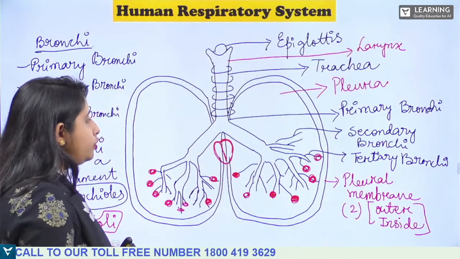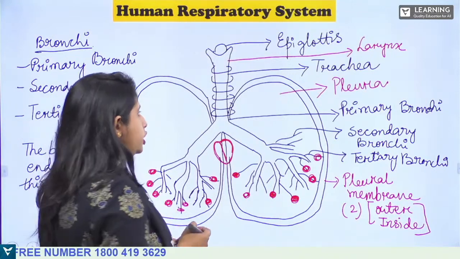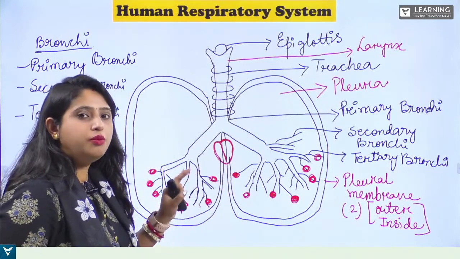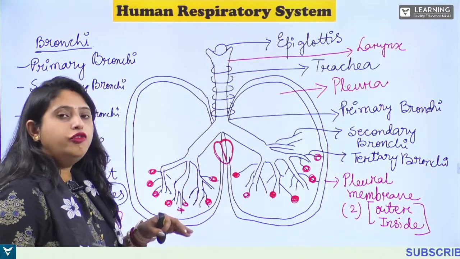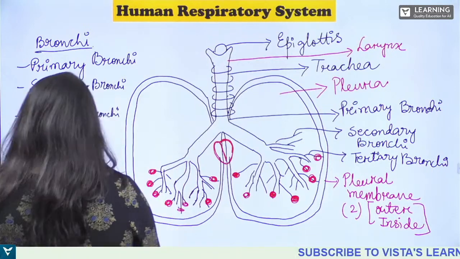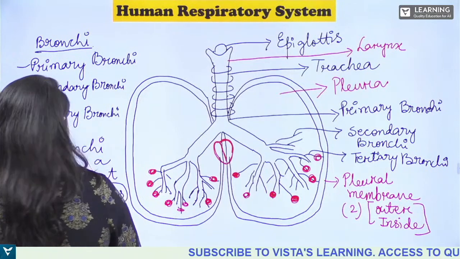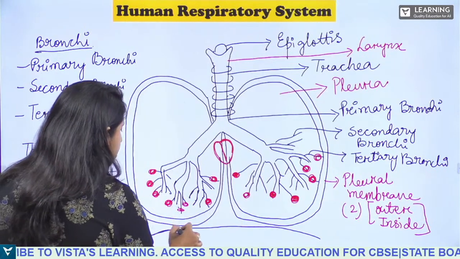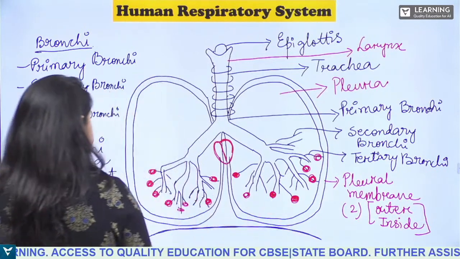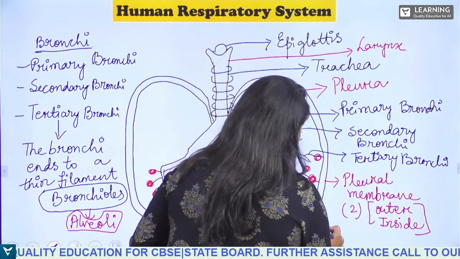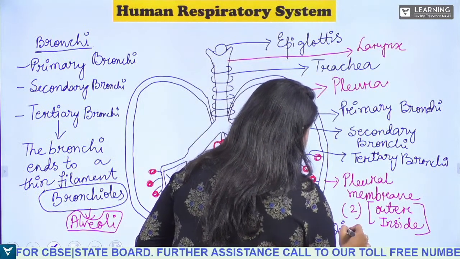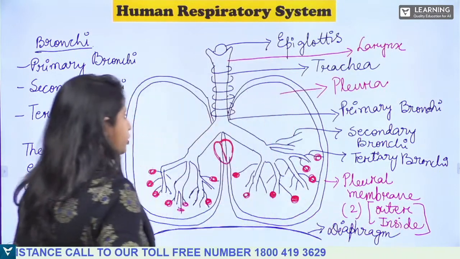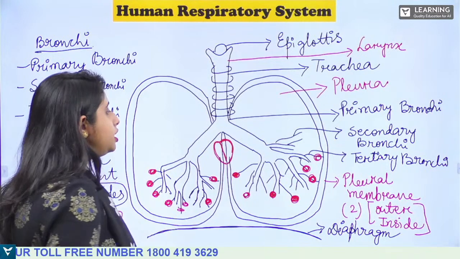So one by one we will discuss these functions. And the lung is made up of what? It is made up of squamous epithelial tissues. Here one more important thing is the diaphragm. Here you will see a dome-shaped muscle that is known as the diaphragm, right?